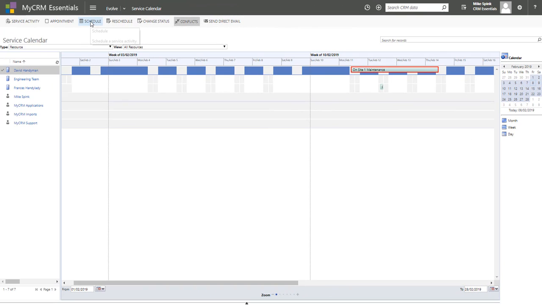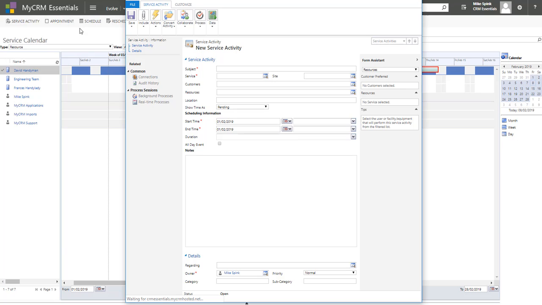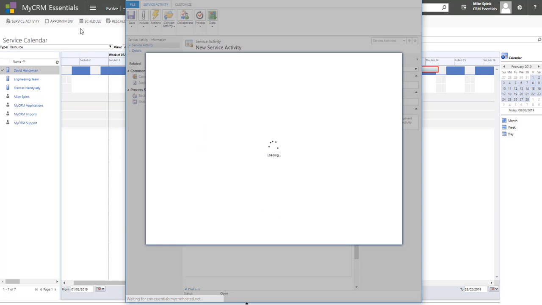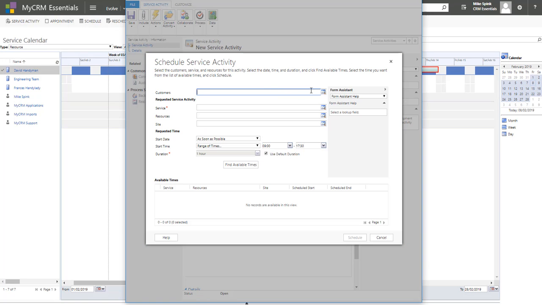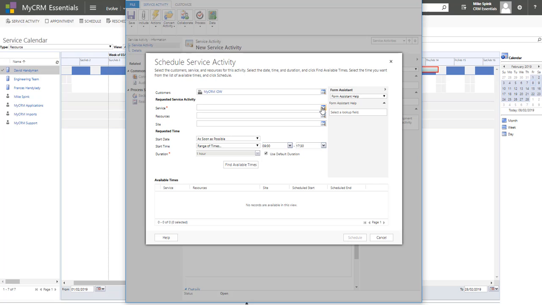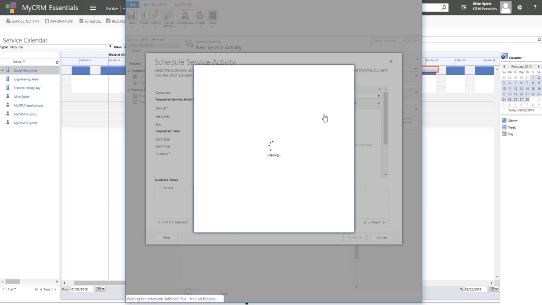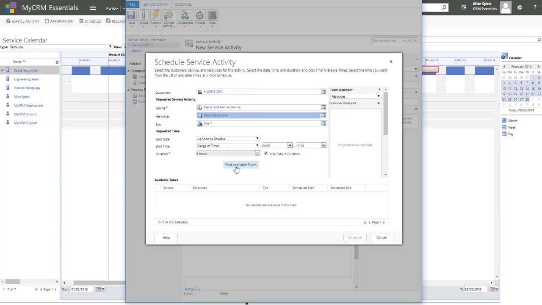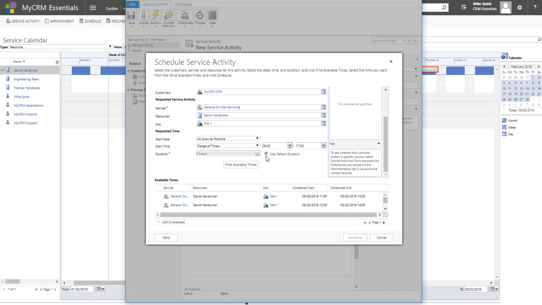Switching back to the standard view, we're now going to use the scheduling tool to actually do something that's automated. You can now see we've got a service scheduling activity window. We're going to type in the same information for MyCRM. We're going to select the service. In this particular case, it's a repair and annual service. We're going to select resources in the same way. And having selected the resource and the site, we now click on Find the Available Times.